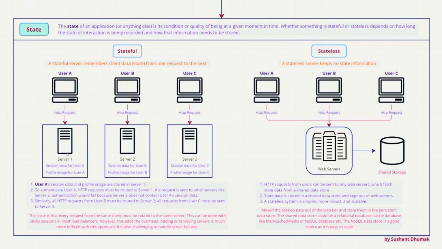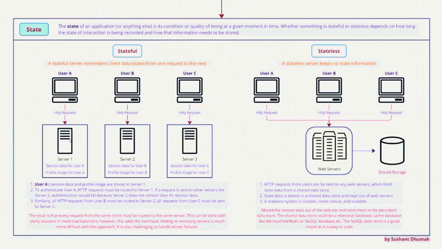So suppose that session data is stored in server one, and I have just mentioned that maybe the profile image is also stored with server one for user A. And similarly for user B, everything is stored in server two. For user C, the session data and profile image are stored with server three. So in this case, I have mentioned the steps here, and I'm explaining the same steps, but in my own language. So user A's data, profile and all other information is stored in server one.